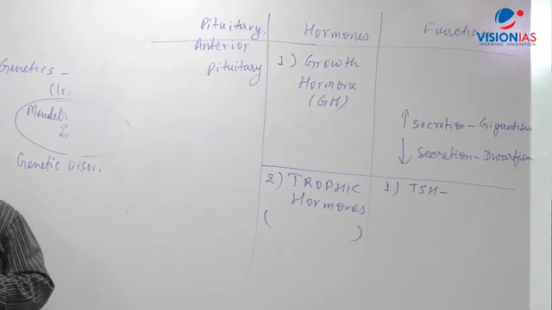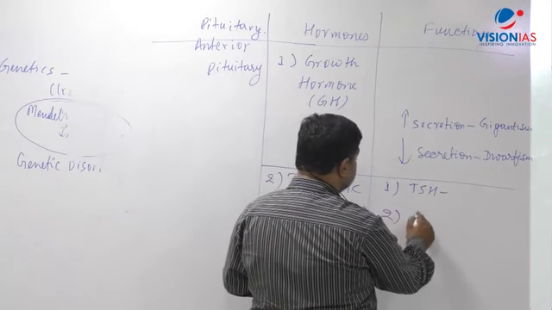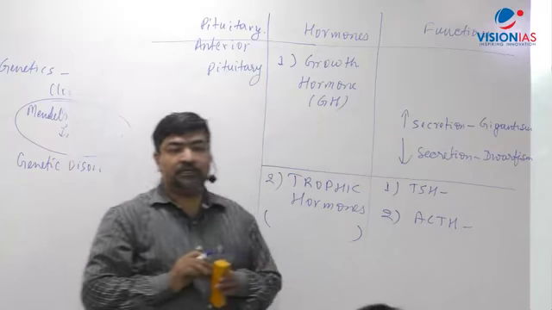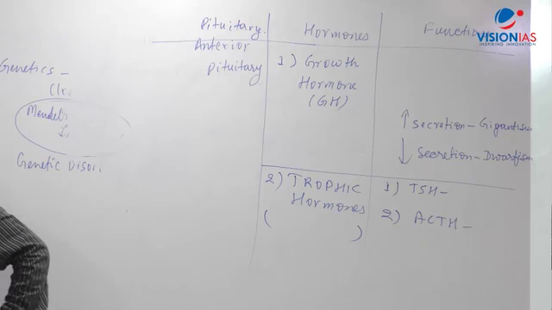Right. Now number 2, you write: ACTH. What is the full form of ACTH? Adrenocorticotropic hormone, ACTH.